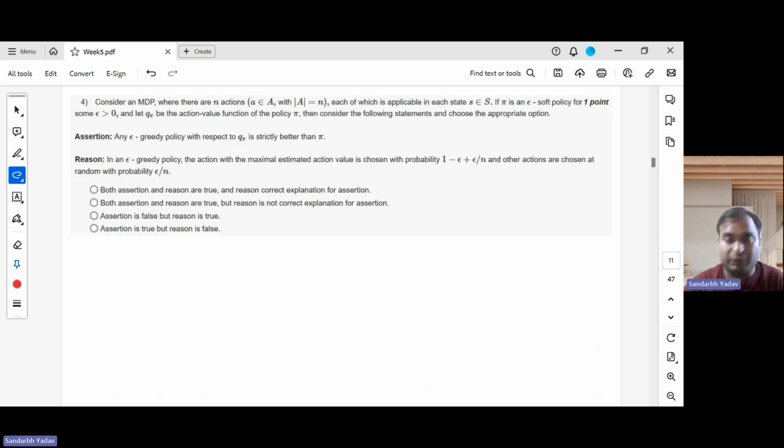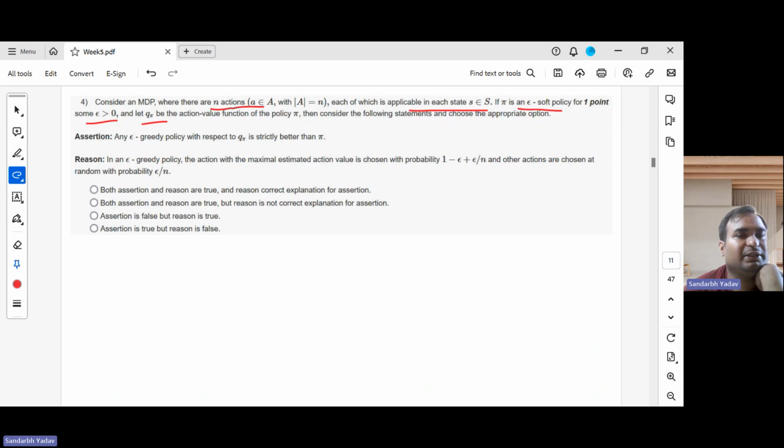Now I'll move to the next question, which says, consider an MDP where there are n actions. So we are working in an n action space, and each of them is applicable in each state. So from all of the states, we can take each of those n actions. If pi is an epsilon soft policy for some epsilon greater than 0, and q pi is the action value function of policy pi, then consider the following statements and choose the appropriate option. This is the setting we are given, and again, the question type is assertion reason.